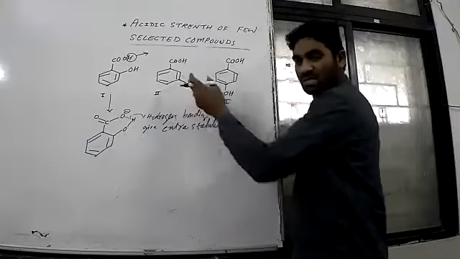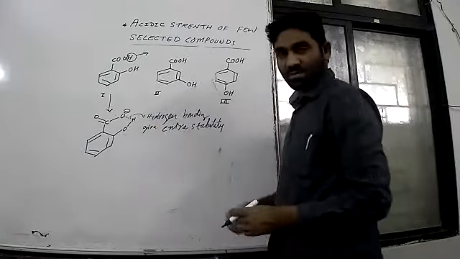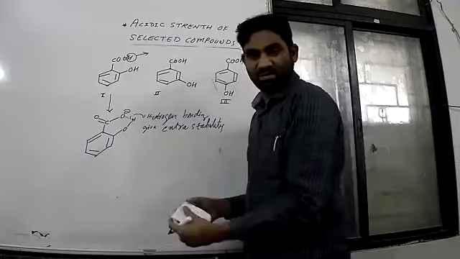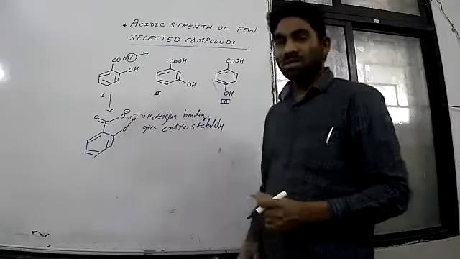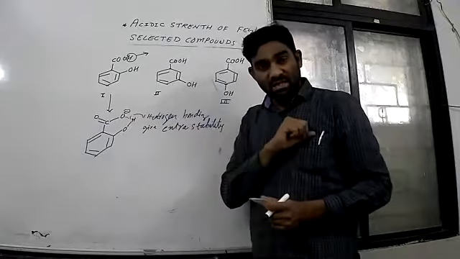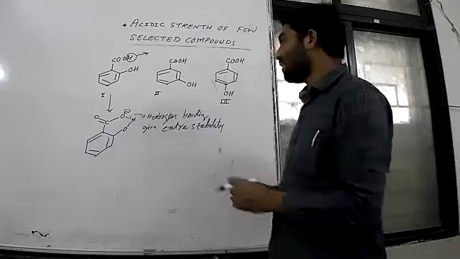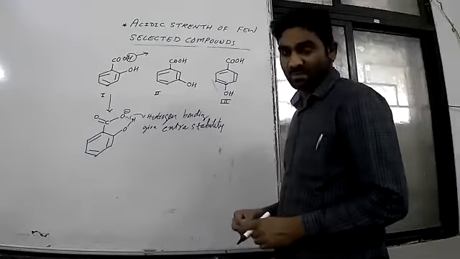While in this case, no such interaction is possible. Here only this is possible, while in meta and para, this condition is not possible. Therefore, always remember, ortho-substituted benzoic acid, suppose ortho-hydroxybenzoic acid, is more acidic compared to meta and para hydroxybenzoic acid.